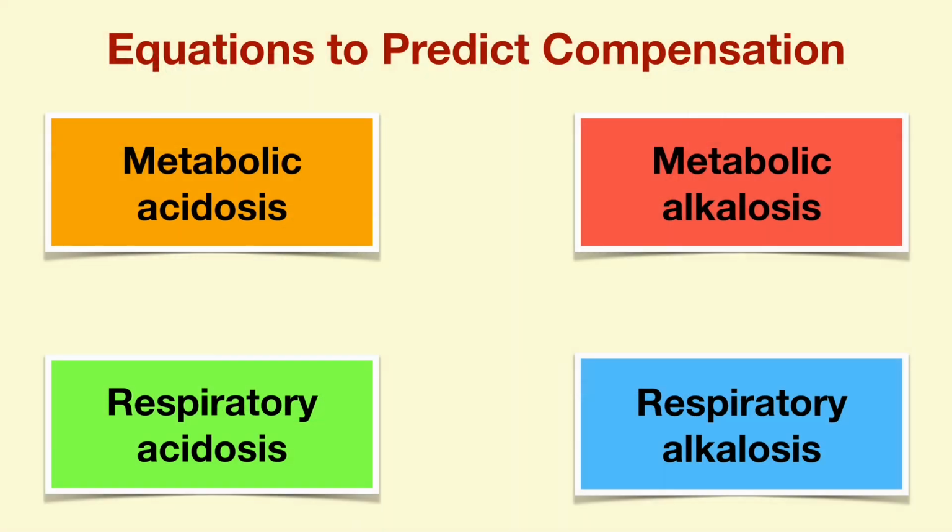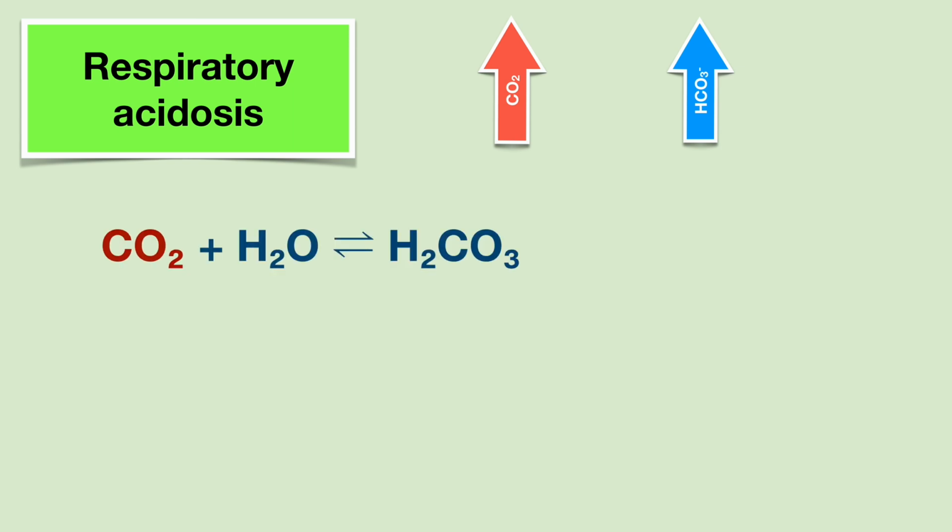Now let's see how respiratory acidosis is different. Here the primary problem is retention of carbon dioxide, so the bicarb has to rise. Now look at what happens in the blood. Carbon dioxide combines with water to form carbonic acid, which isn't very stable, so this reaction is in equilibrium in both directions. Also, carbonic acid can break into H+ and bicarb ions. When carbon dioxide rises, it can push this equilibrium to the right. So now, more free H+ ions will be available.